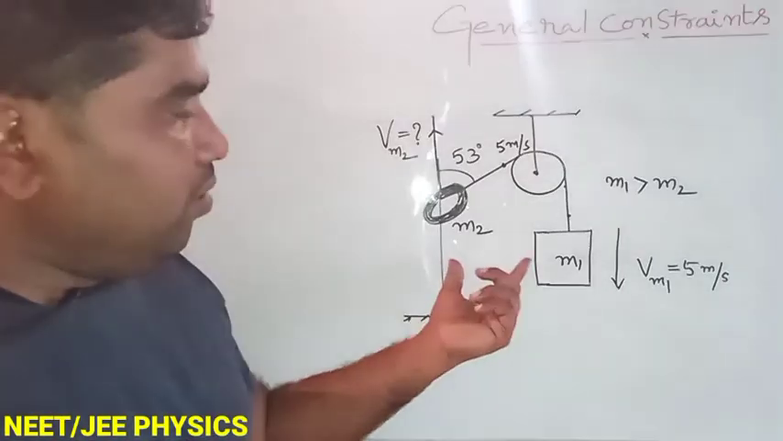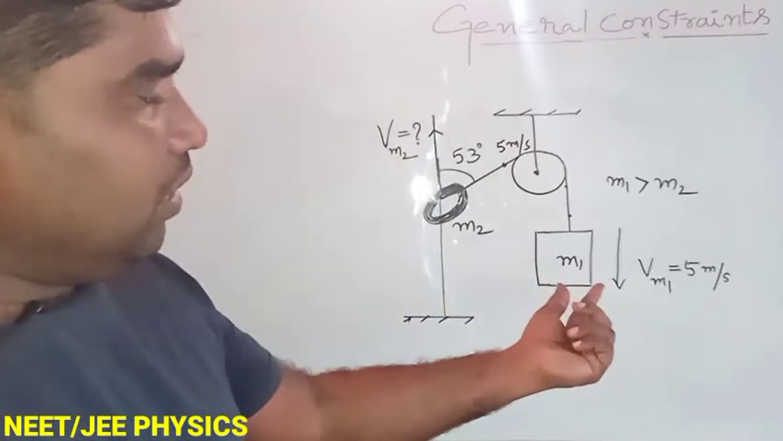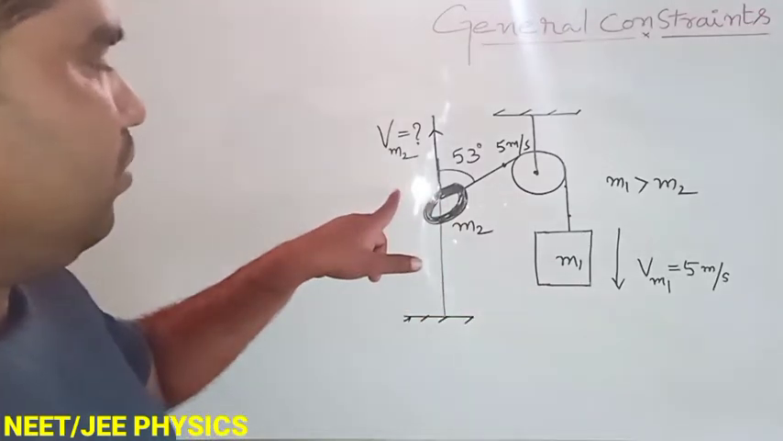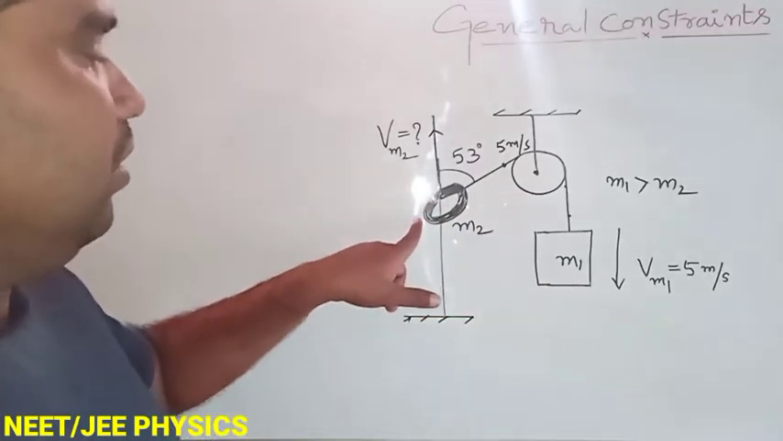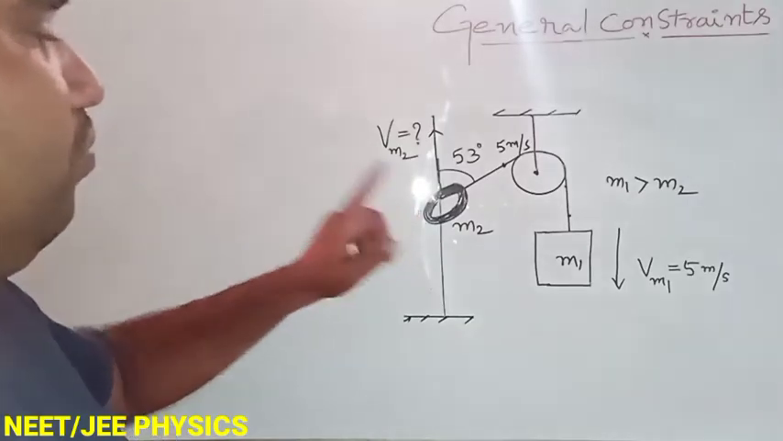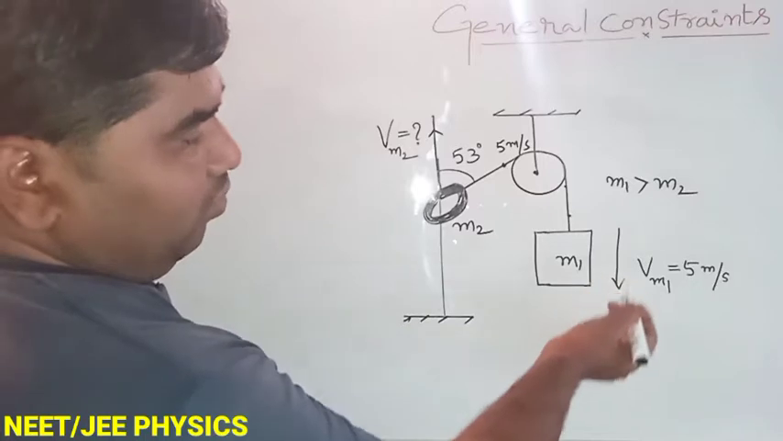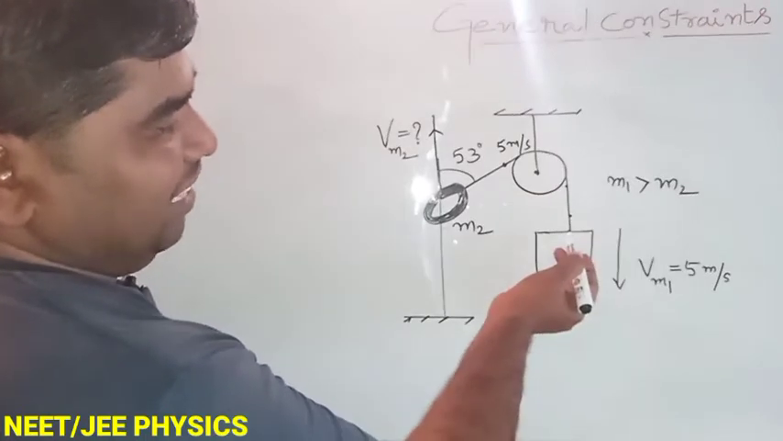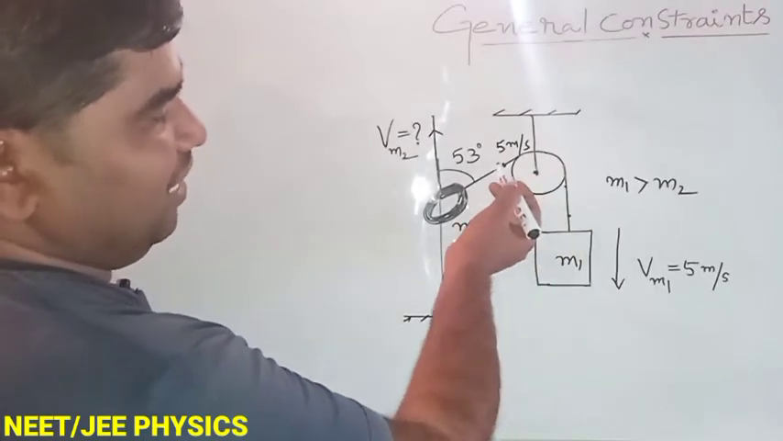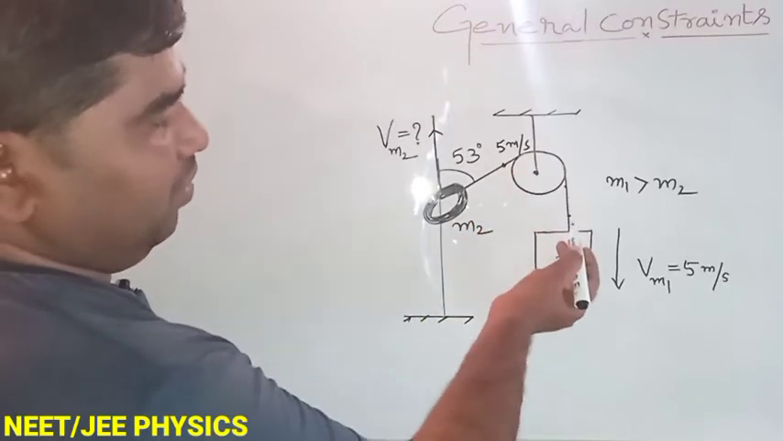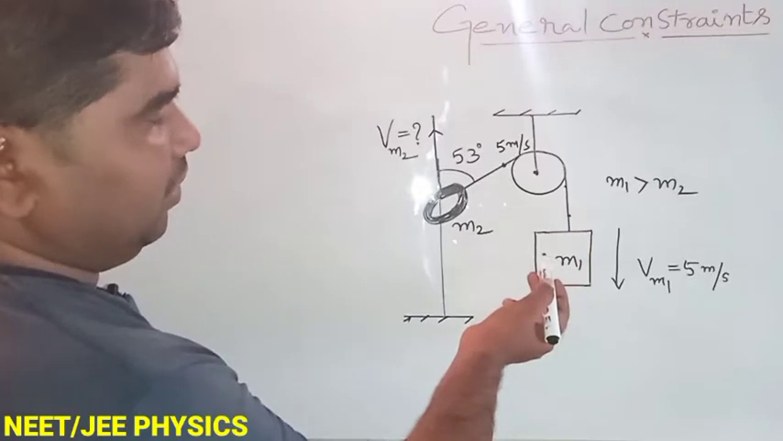Now look at this problem. The velocity of M1 block is 5 meter per second downward, and it is moving upward. What is the velocity of ring? That is the question to ask. Now it is moving downward direction with 5 meter per second, means along this string velocity is same. So here also 5 meter per second, here also 5 meter per second.